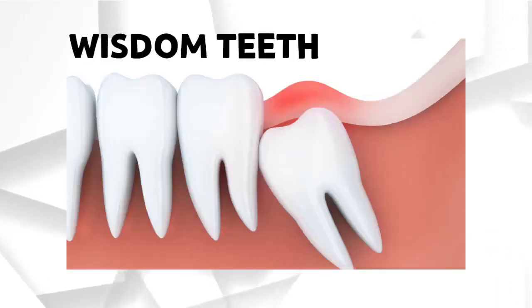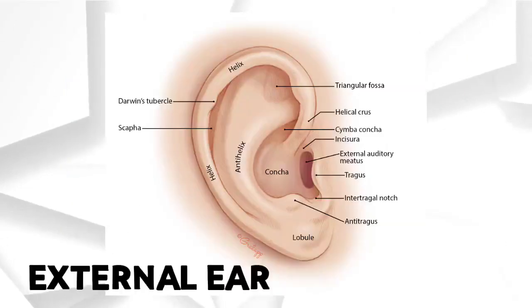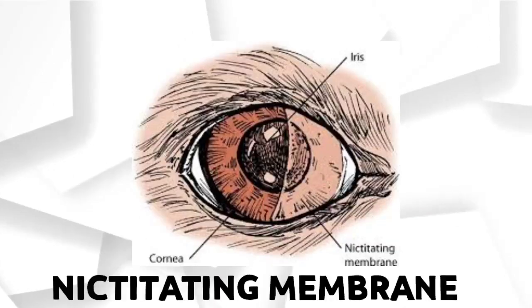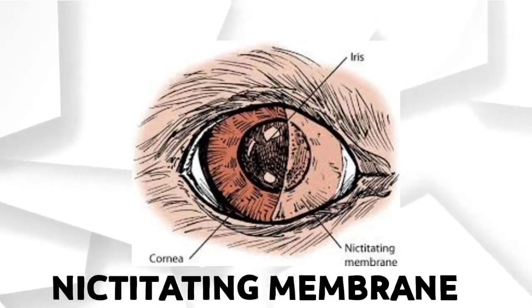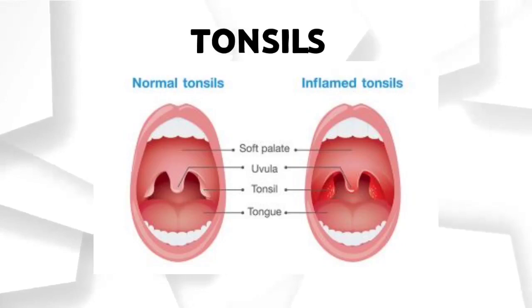4. Wisdom teeth. Wisdom teeth provide support in the back of the mouth, and help maintain bone in the jaw. 5. External ear. It collects sound waves and channels them into the ear canal, the external auditory meatus, where the sound is amplified. 6. Nictitating membrane. It helps protect the eye, and moistens it while maintaining visibility. 7. Tonsils. The main function of tonsils is fighting infection.